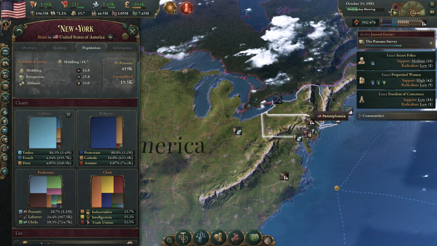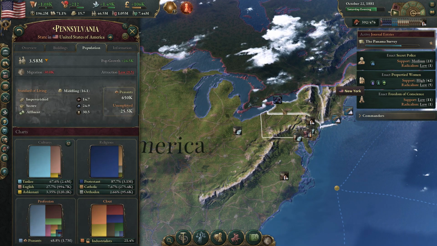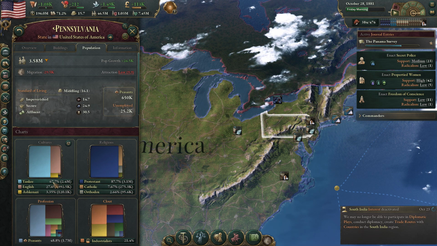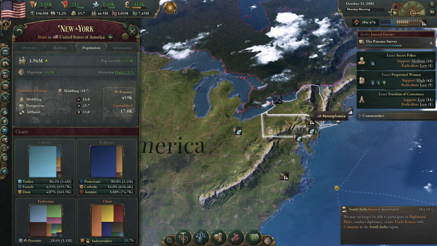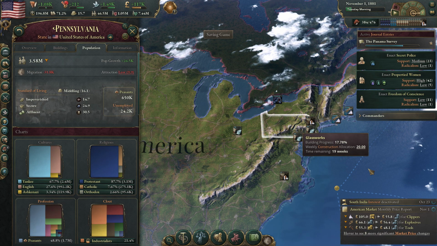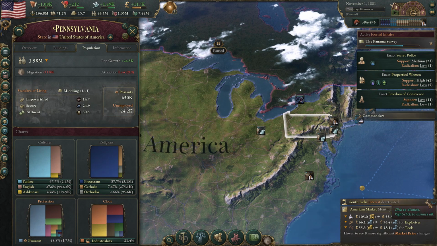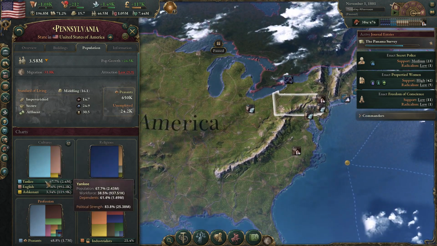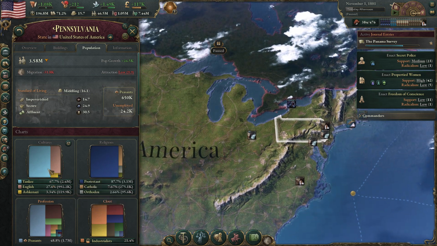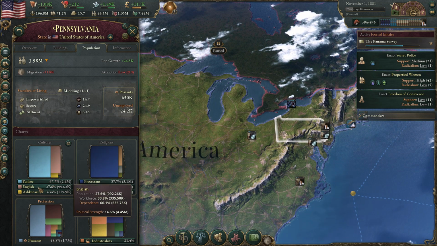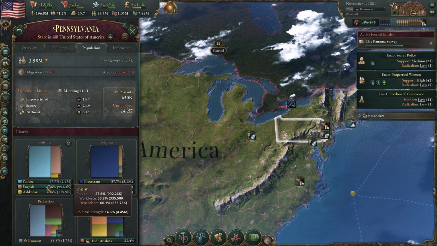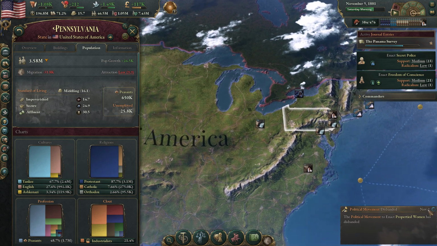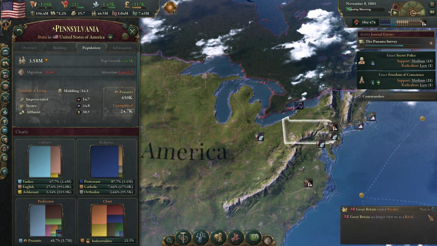Now, if we were to go into Pennsylvania, you'll see similar, but some major differences here with the Yankees not having anywhere near as high a population as far as numbers or percentage. I wonder why this keeps getting deactivated. Lose an interest and get it back or something. But yeah, 67.7%. So 2/3 of the population of Pennsylvania are Yankees, and that's because over a quarter of the population is English. Almost 1 million English people living in Pennsylvania. That's how many migrants we got from the United Kingdom, or Great Britain, I should say.